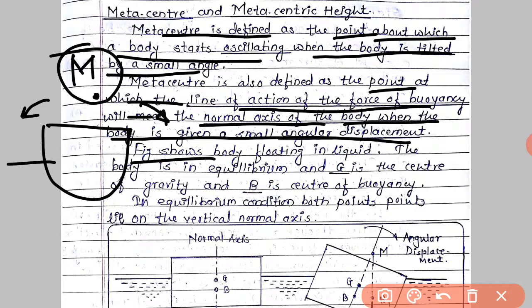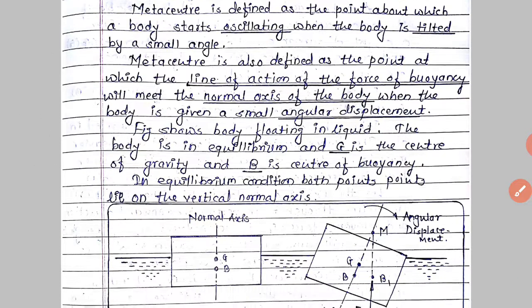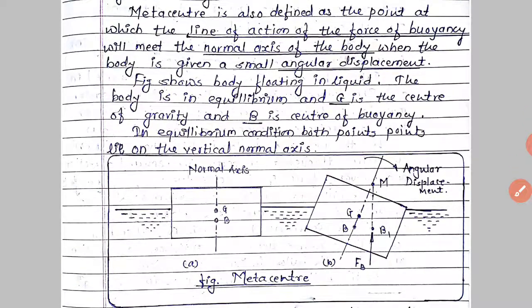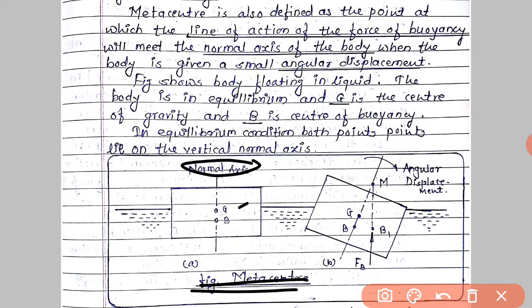So see here in this diagram, this is the diagram for metacenter. This is our normal axis, this is the center of gravity at the middle, and this is the center of buoyancy. Suppose we give a small angular displacement or the body is tilted, then the body will start oscillating at this point.